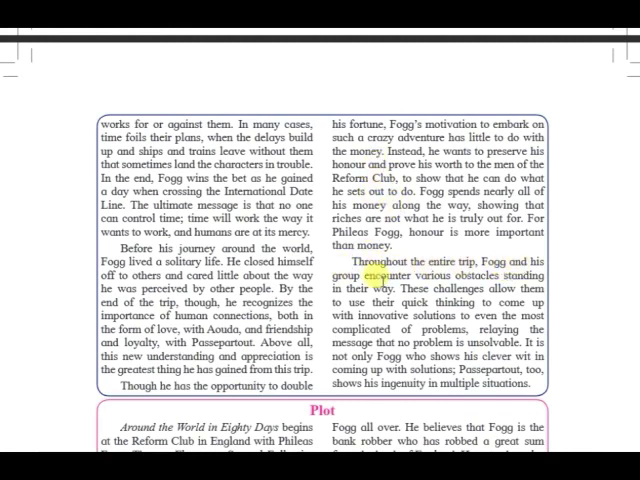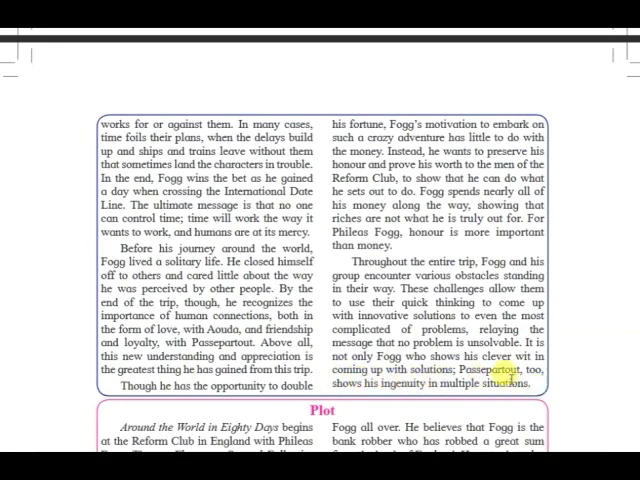Throughout the entire trip, Fogg and his group encounter various obstacles standing in their way. These challenges allow them to use their quick thinking to come up with innovative solutions to even the most complicated of problems, relaying the message that no problem is unsolvable. It is not only Fogg who shows his clever wit in coming up with solutions. Passepartout too shows his ingenuity in multiple situations.